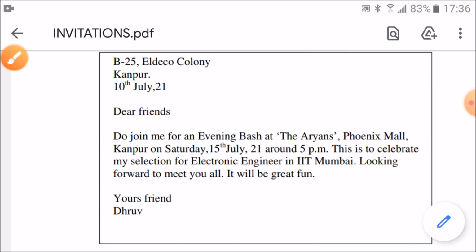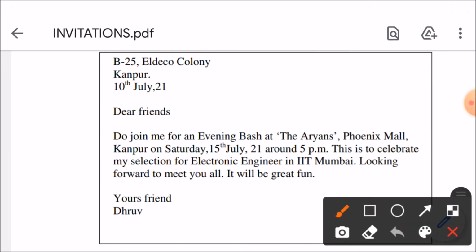See, this is written like a letter. Address is there. Then all the details are given that the party is on Saturday, date is given, timing is given and the reason for celebration is also mentioned. Then you have to write yours friend and you have to write your name below it. So it is put in a box. It is a simple letter in an informal way.